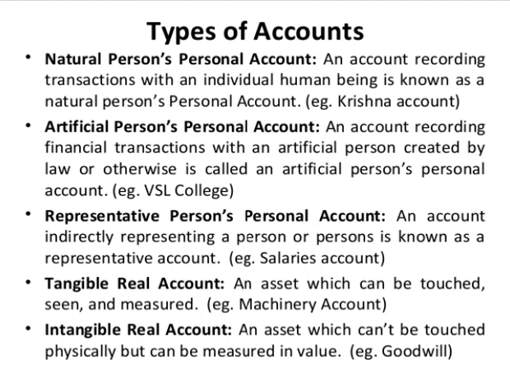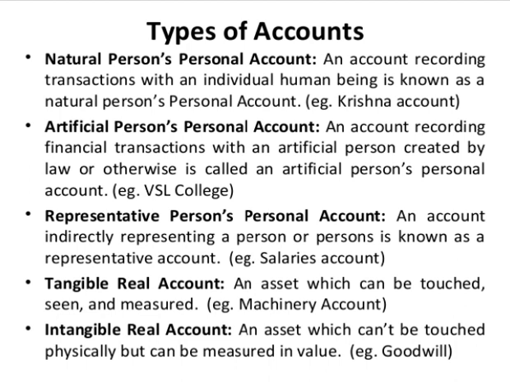An account recording the transactions with an individual human being is known as natural person's personal account. Example, Krishna account. Then artificial person's personal account. An account recording financial transactions with an artificial person created by law or otherwise is called an artificial person's personal account. Example, company's account, college account, etc.